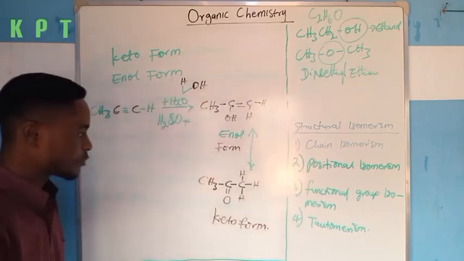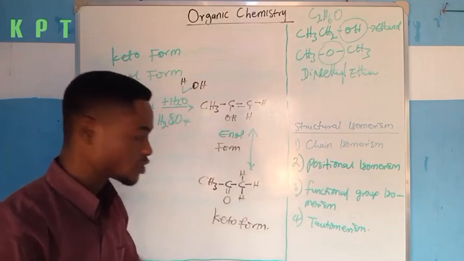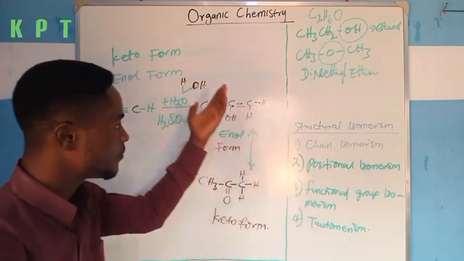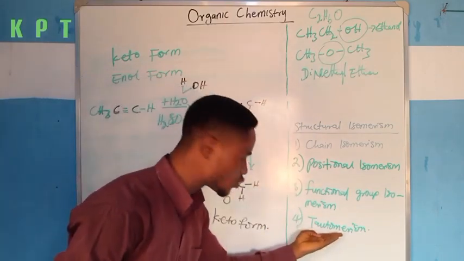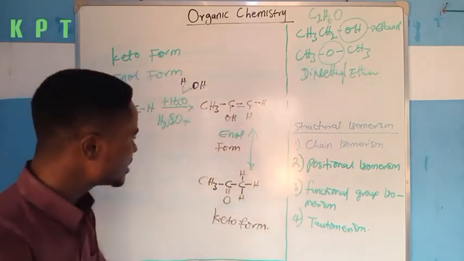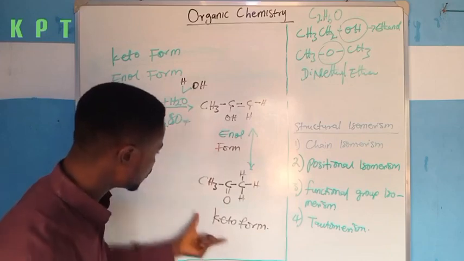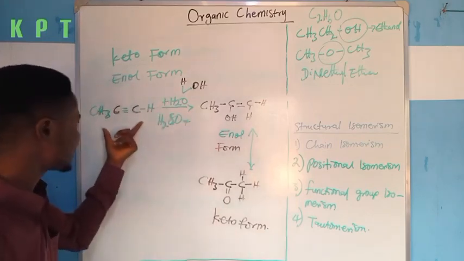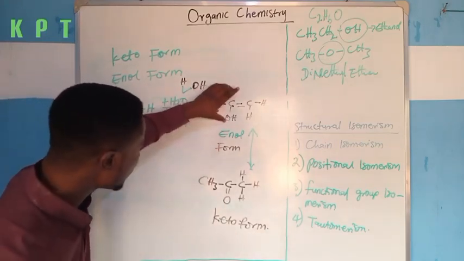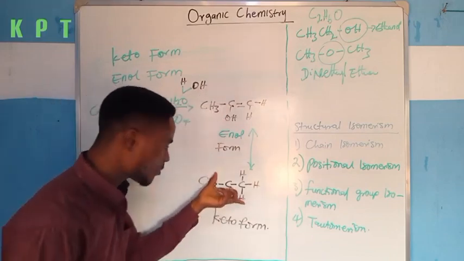Okay, don't forget that I'm not really talking about the mechanism of a chemical reaction. I'm trying to talk about isomerism, which is precisely tautomerism. And I say that tautomerism is a phenomenon whereby an organic compound transforms itself from enol form to keto form. So I chose a precise example. So this is the enol form of this compound, and this is the keto form of this compound.